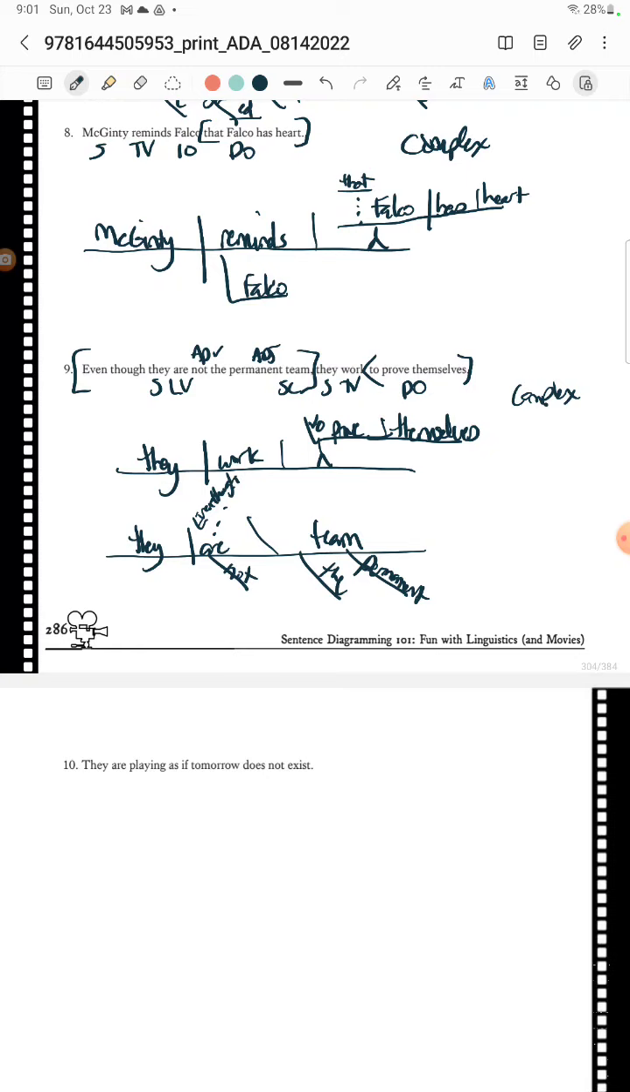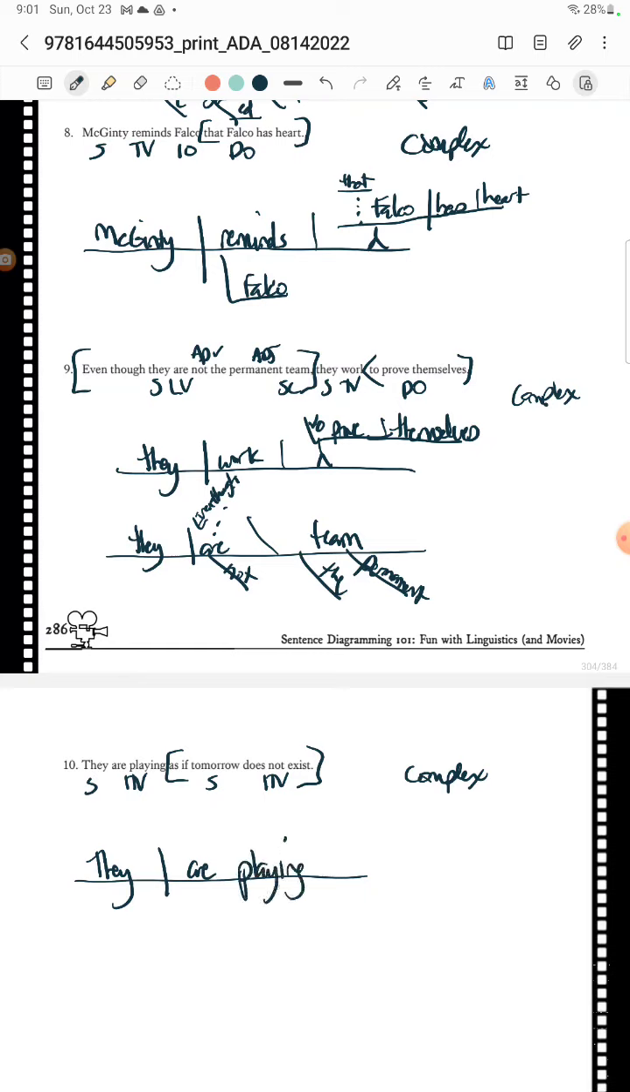Okay. They are playing as if tomorrow does not exist, because it doesn't. Okay, so they are playing, and then there's my dependent, right? Tomorrow does not exist. So we got an independent and a dependent, another complex sentence. So we have they are playing, and then as if tomorrow does not exist, as though. Cool. All right, we made it through exercise 7R.